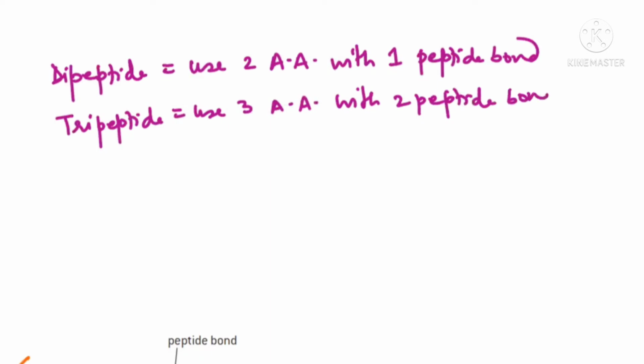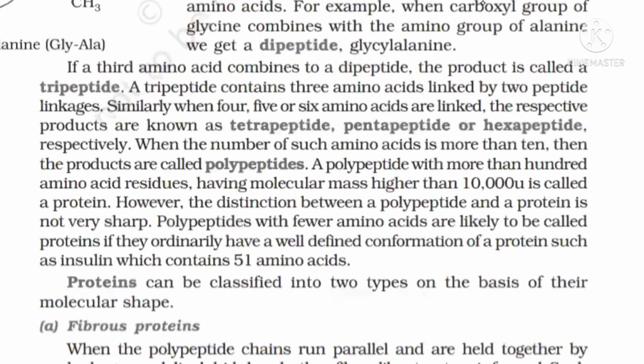So this is again your important question area they can ask you. So see beta, I'm just highlighting it. Please try to focus on this one. A tripeptide contains three amino acids linked by two peptide linkages. Is it clear? The tripeptide means how many amino acids? Three amino acids. And how many peptide bonds? Only two peptide bonds are there. So I hope this much you are able to understand.